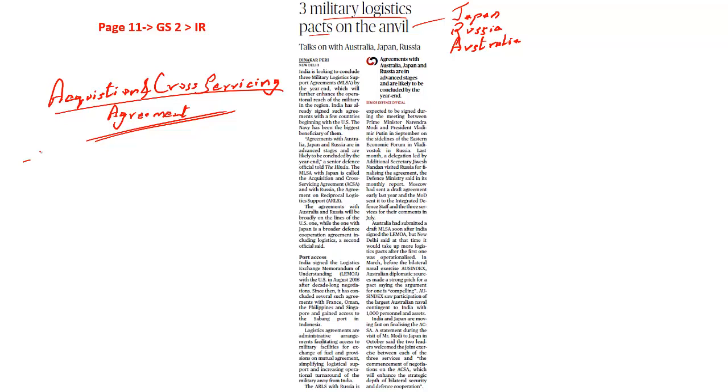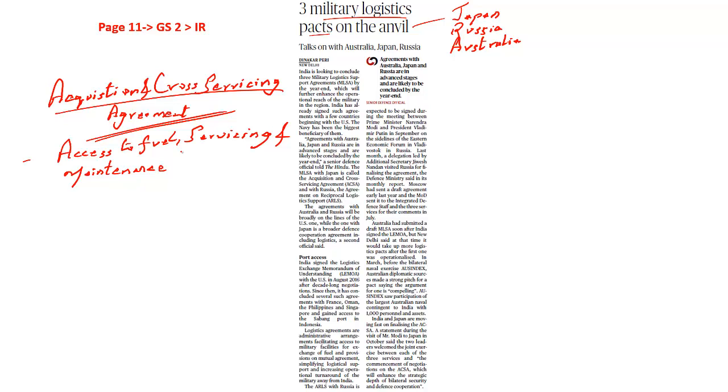How? Let's say for example, the Indian Navy has its ships which are conducting certain exercises or humanitarian assistance in the Pacific Ocean. During this, they may have certain technical glitches, or they may see that the fuel is out of stock as well. This will require immediate assistance and servicing. It would be ludicrous for the Indian Navy to come all the way from the Pacific Ocean back to India to get this servicing done in its hometown.